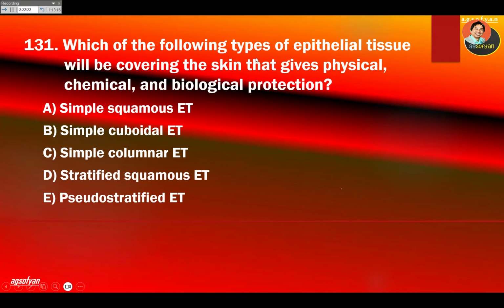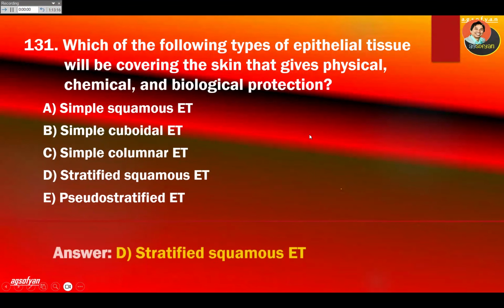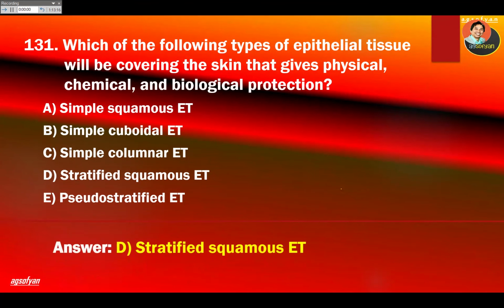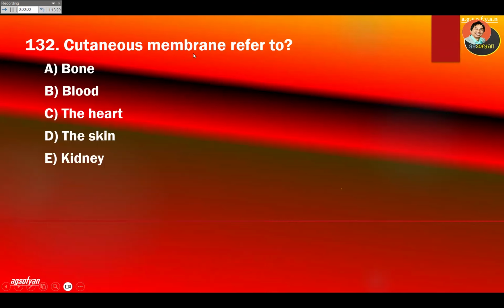Which of the following type of epithelial tissue will be covering the skin? So this is the same question. So it's going to be stratified squamous. Cutaneous membrane. Cutaneous means skin. This is cutaneous membrane, refer to the skin.